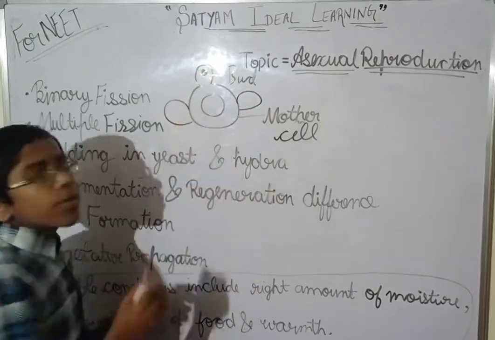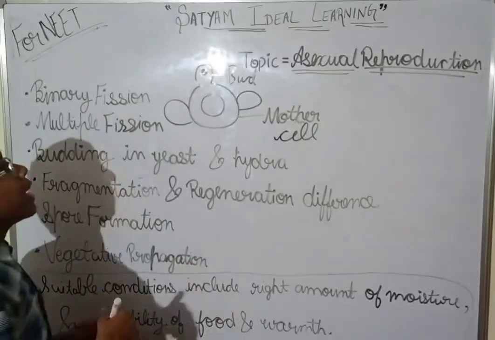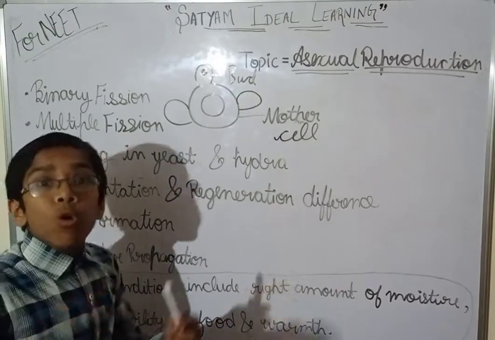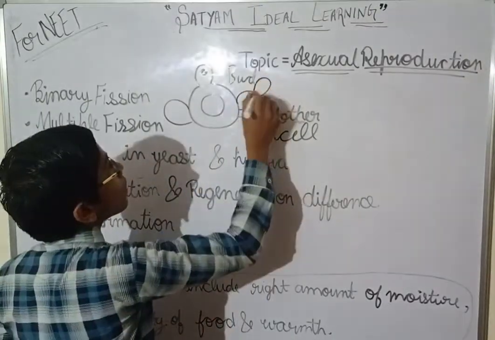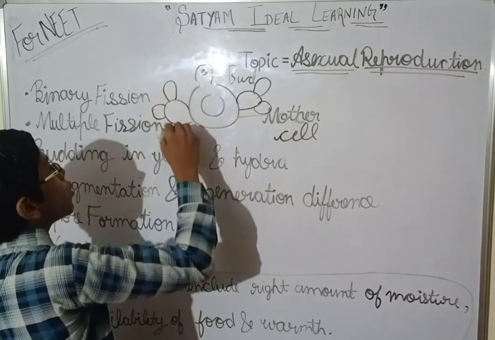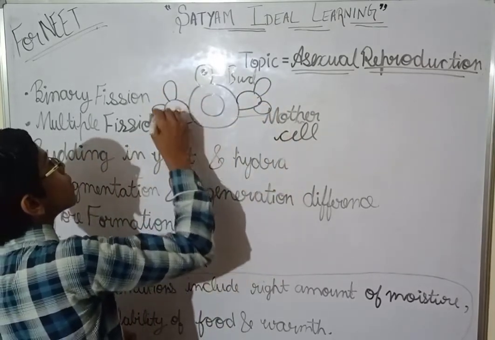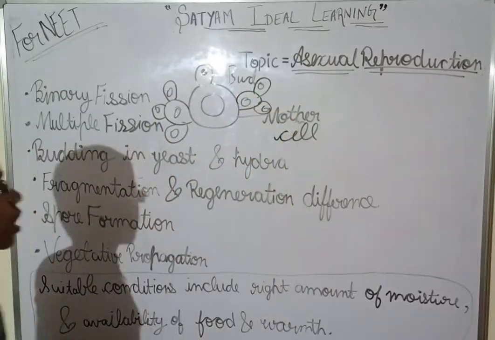So from a cell, two or more buds can arise, and from these buds, their own buds can also arise. Two or more buds can also arise. This is what I am telling.